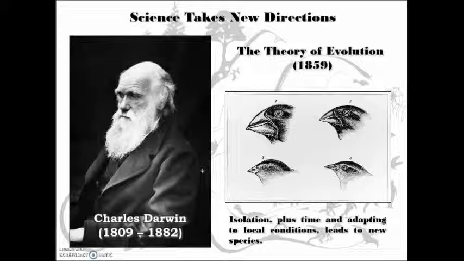The first individual we're going to study is Charles Darwin. Charles Darwin proposed the theory of evolution, which stated that isolation plus time and adapting to local conditions would lead to new species. So this is just the evolution of species over time based on their surroundings.